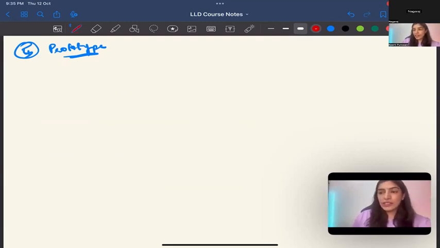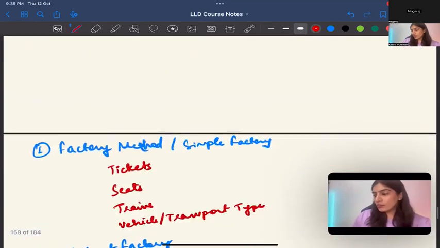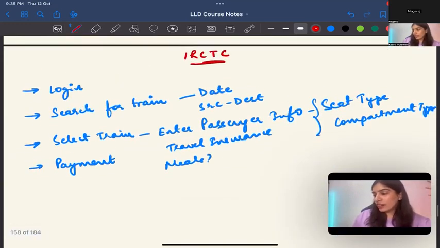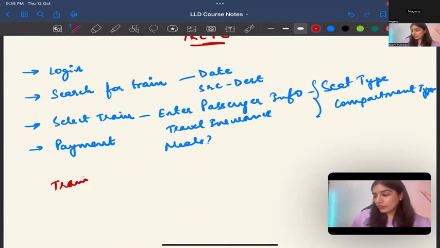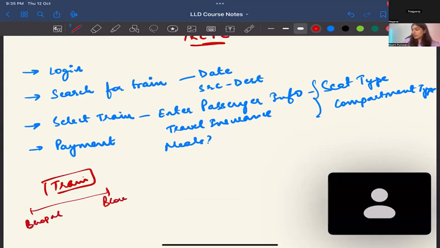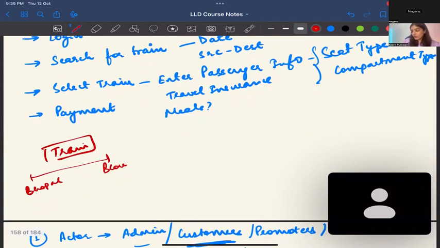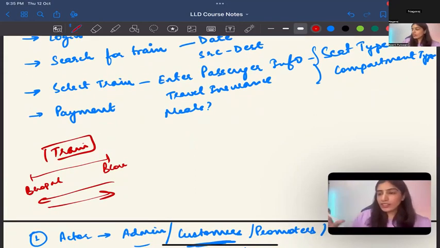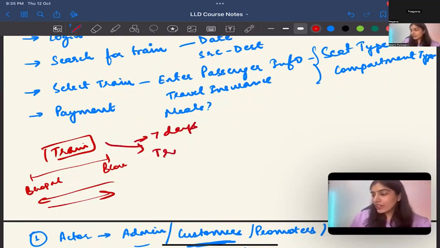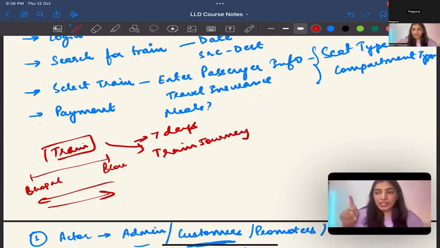By the way, for IRCTC, one very important concept to understand, in fact for all systems like these: there is a train. Suppose this train usually starts from Bhopal and goes to Bangalore, with booking both ways. Suppose it runs all 7 days a week. So for all 7 days, this train will have different journeys. So there's a train and there's a train journey. Just remember that. This is a very important concept that I realized while designing IRCTC.